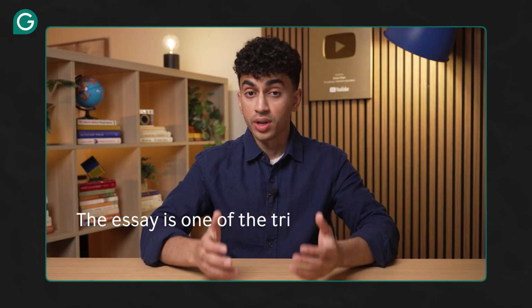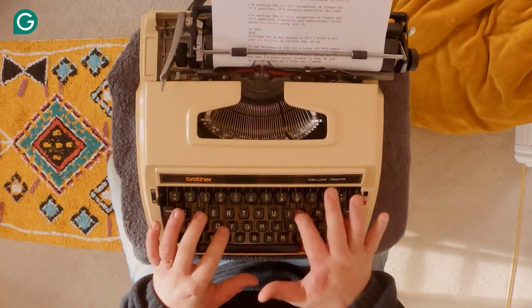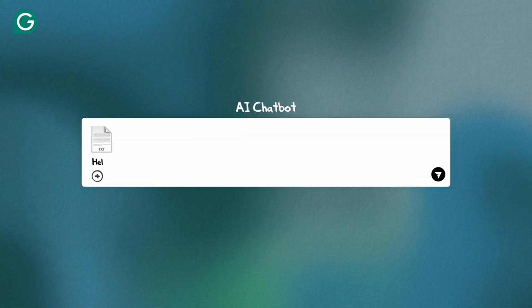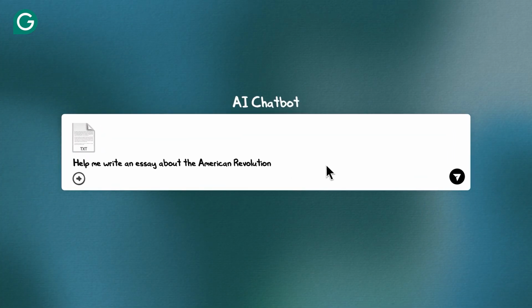The essay is one of the trickiest assignments, at least it was for me. Essays require you to synthesize sources, analyze arguments, and articulate unique insight. But let's not beat around the bush. Regardless of the kind of essay they write, many students today use AI to help. And is that a good thing or a bad thing?